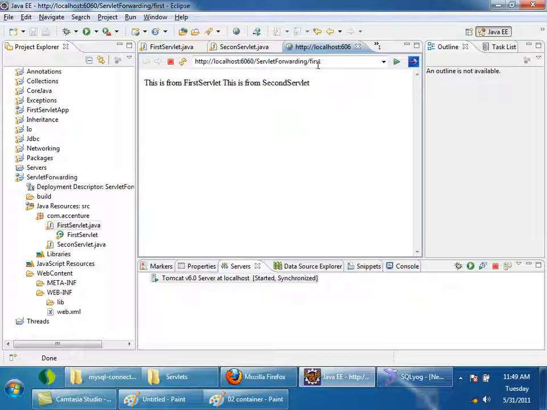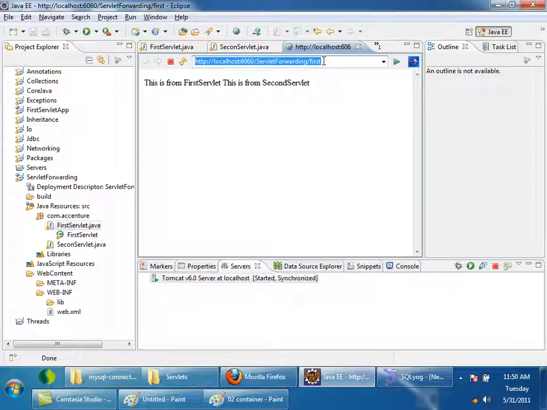But tell me, does the browser know that the request is forwarded? See the URL. The URL is still pointing to first. So the client, the browser, does not know that the request is being forwarded. Everything is happening on the server side. Only the server knows that the request is being forwarded.